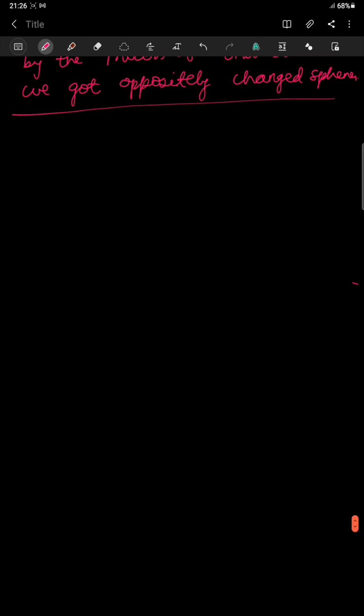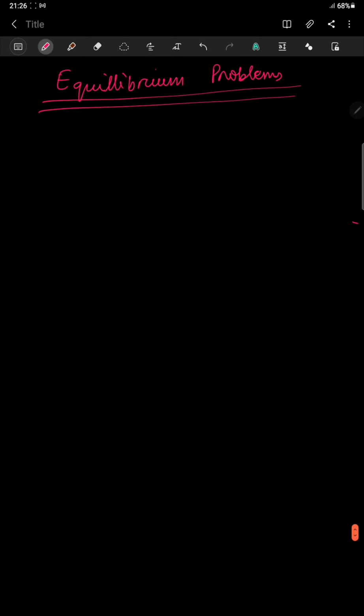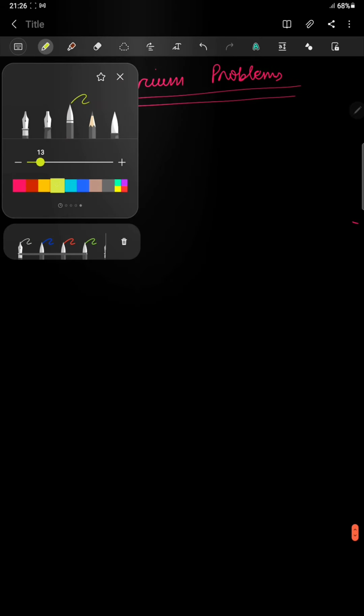In the second portion of this third lecture, I would devote time to one particular problem which comes all the time in the exam, that is the equilibrium problem. So all of you give a heading: equilibrium problems. This is very, very important and comes in the entrance exams as well as in CBSE questions. So let us do a few problems related to this.